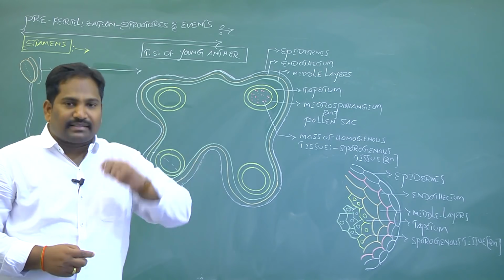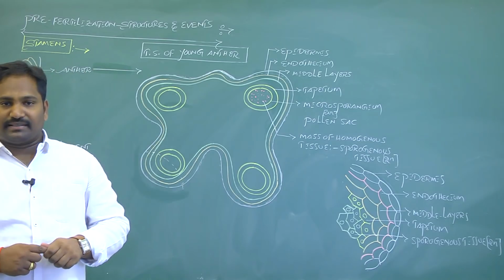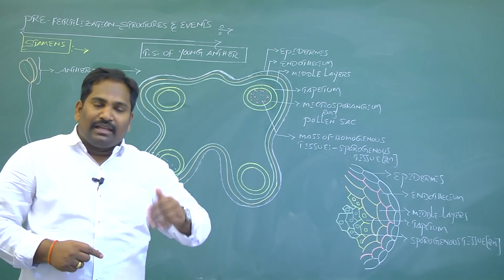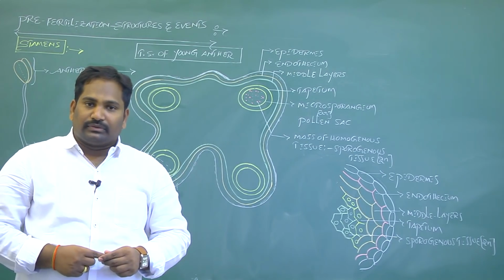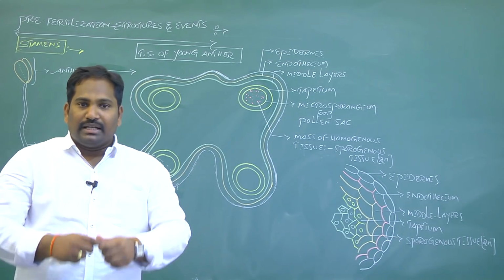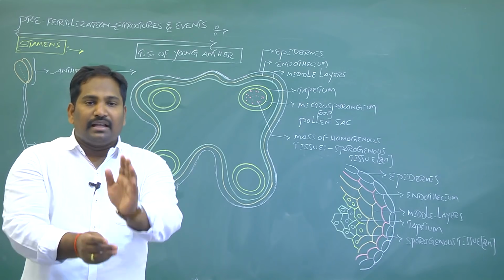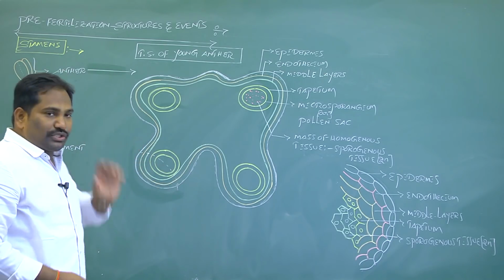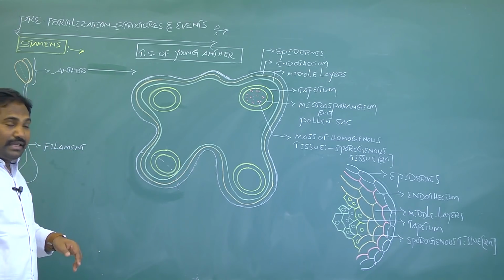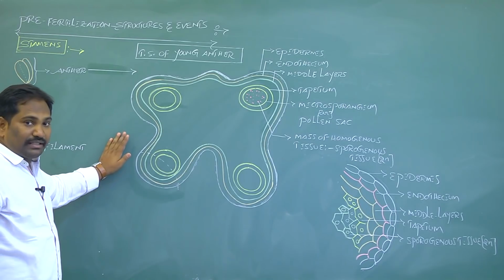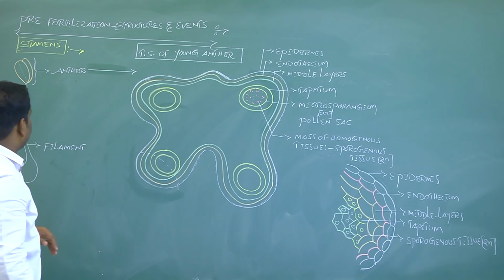Male gametogenesis, female gametogenesis, meaning male gamete formation and female gamete formation, and pollination. These are the 3 events that come under pre-fertilization. Now we discuss the first pre-fertilization event in sexual reproduction in flowering plants.